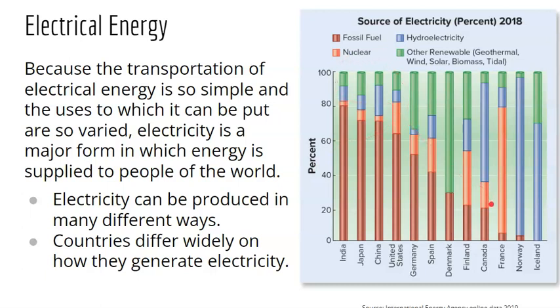Orange is nuclear. France uses a lot of nuclear energy. Blue is hydroelectricity. We get a good little chunk. And then the green is other renewables. So there are other countries that use a lot more renewables than we do. But we will talk specifically about non-renewable and renewable energy in our next chapters.